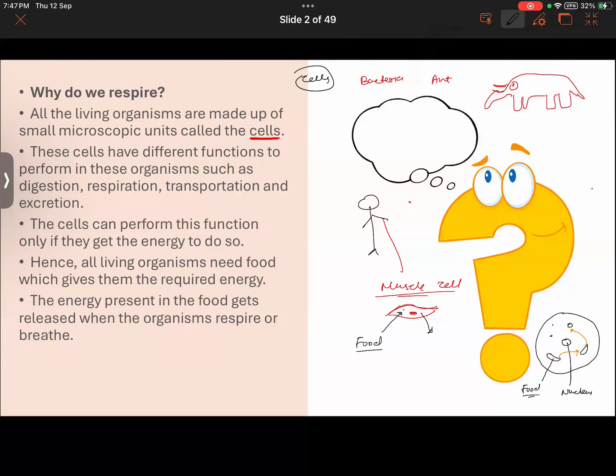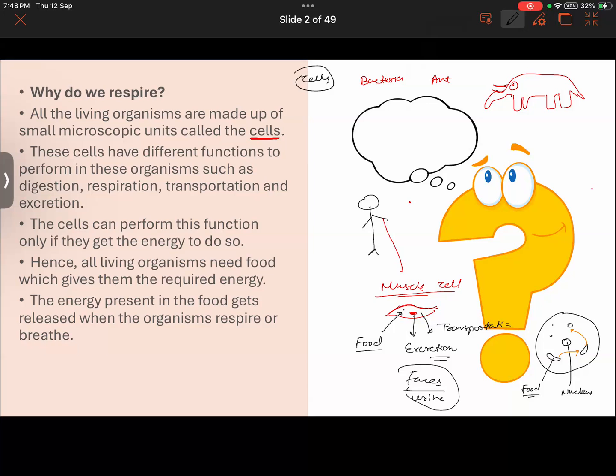Furthermore, what we get to see is that the cell will also do the process of excretion. Just like our body releases the solid waste in the form of feces and the liquid waste in the form of urine, we animals also carry out excretion. So the cells also have to do excretion. Cells have to do the process of transportation.